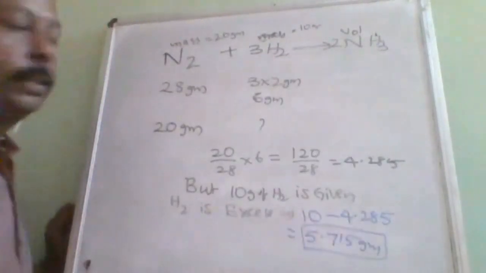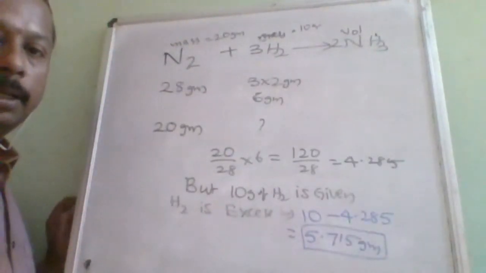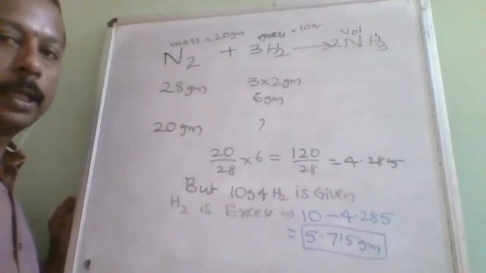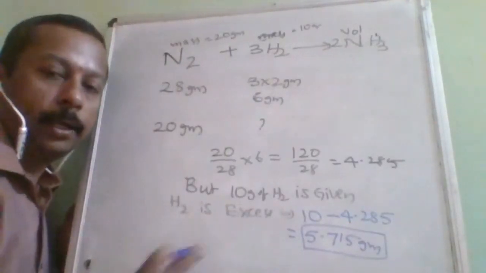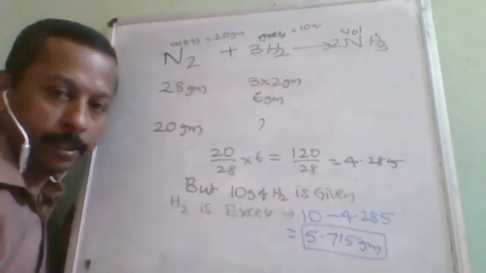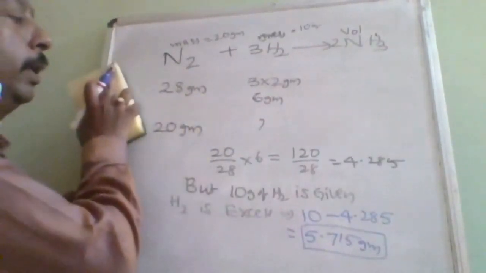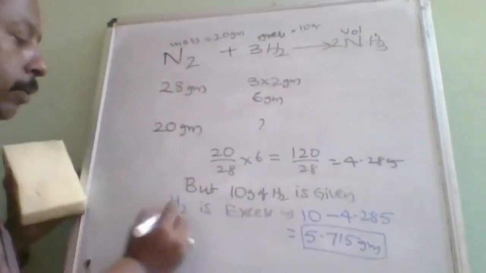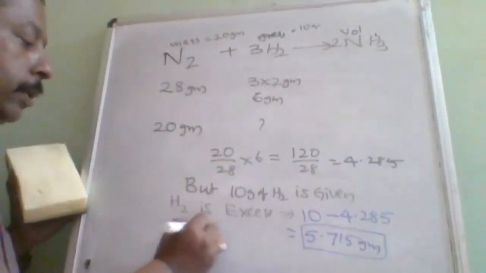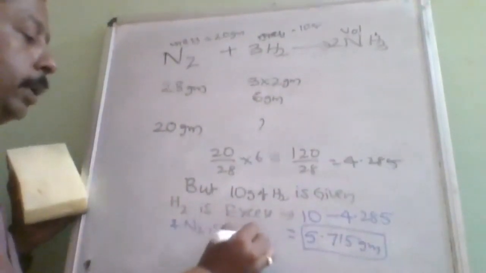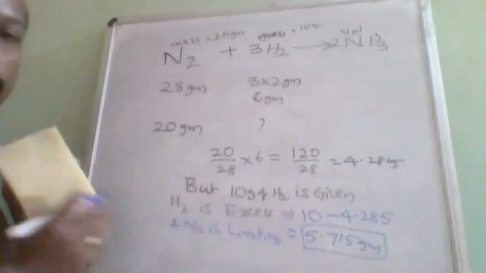5.715 grams is extra. Which is extra? Hydrogen is extra. Excess reagent is hydrogen. And how much will be left over after the reaction? 5.715 grams will be left over after the reaction. Okay. So once hydrogen is extra, obviously nitrogen is limiting reagent.